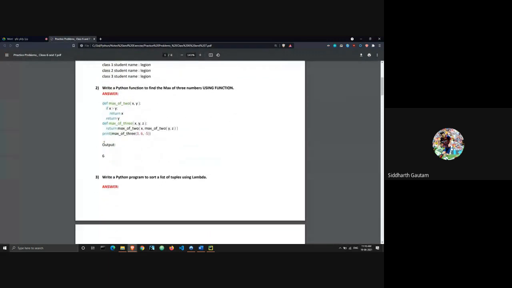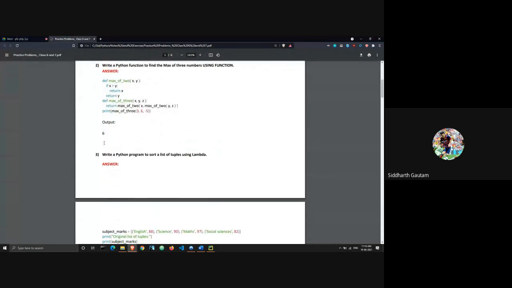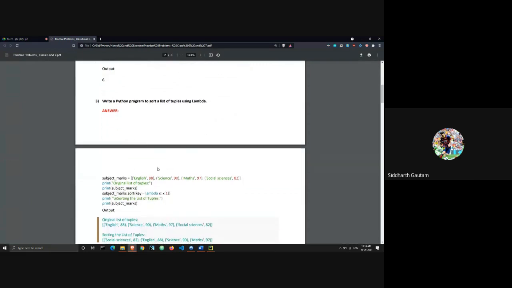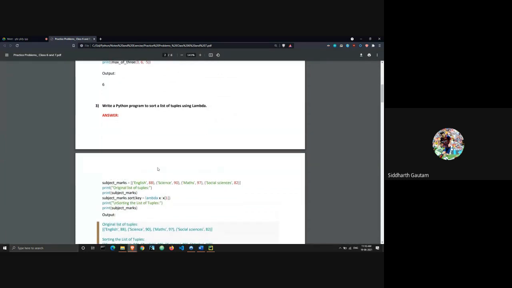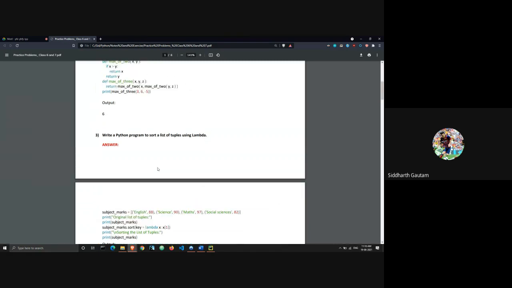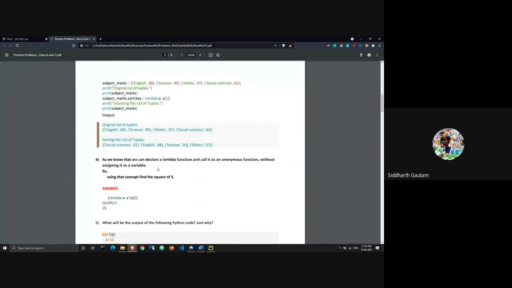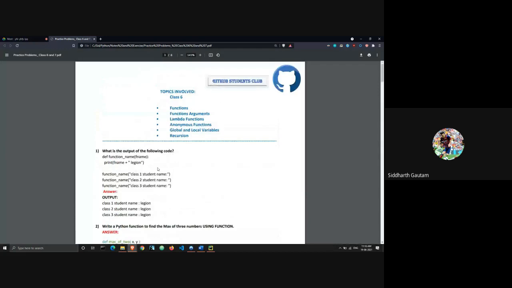Let's take a few more examples to see the different types of function, and how you can choose. If there are three arguments and you only send two arguments, Python will throw you an error unless you used a predefined argument. You will see what predefined arguments are, and what out of place arguments are, and everything.